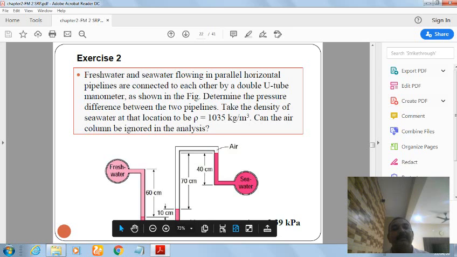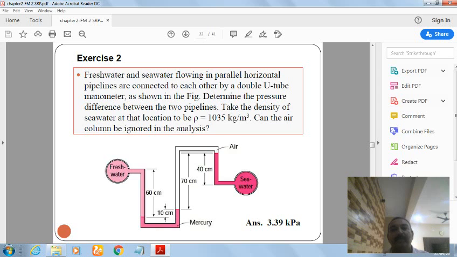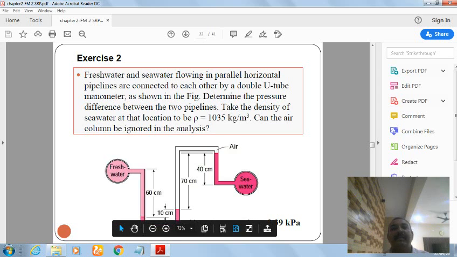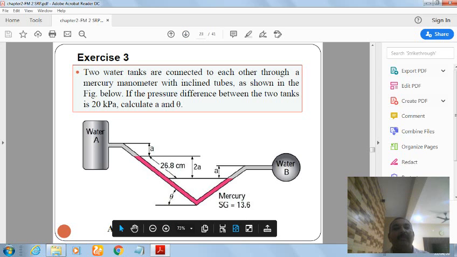The figure is given, dimensions are given, and the method is shown in the lecture. You can get the answer definitely. If you find any difficulty, you can phone me. The answer is 3.39 kPa. One more example.